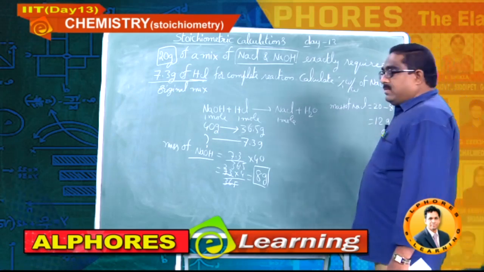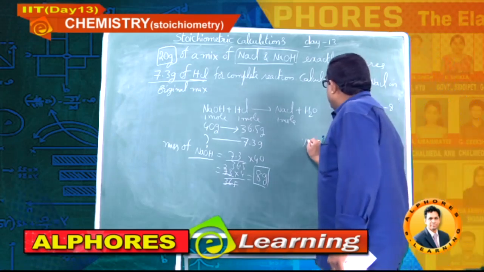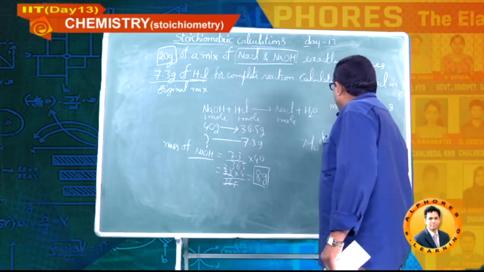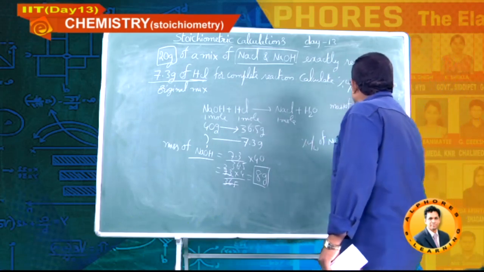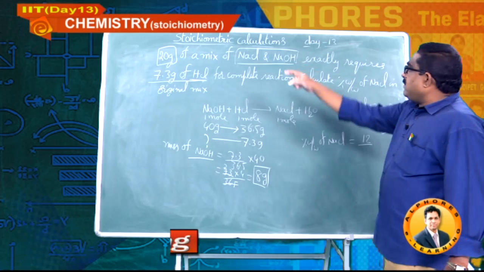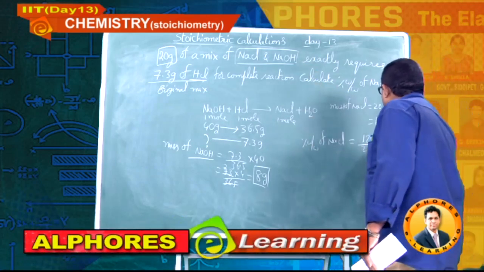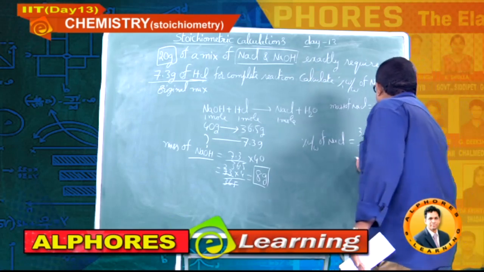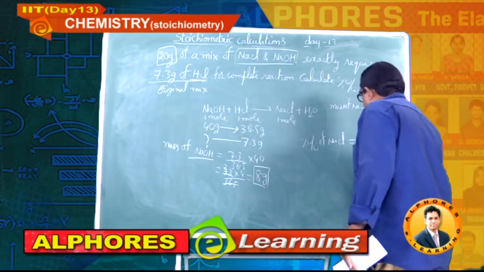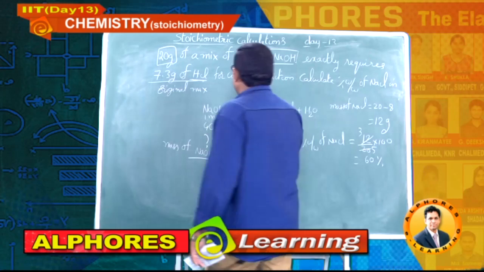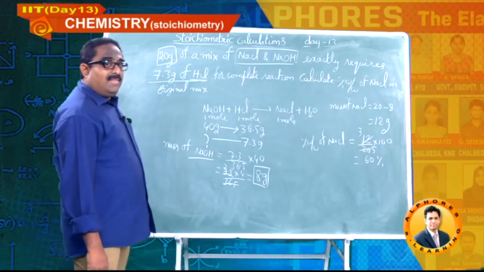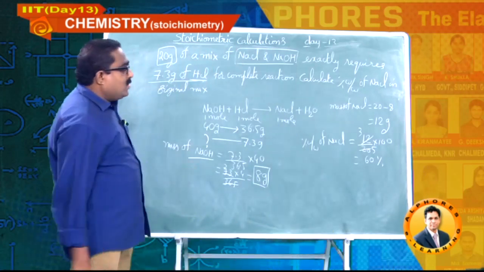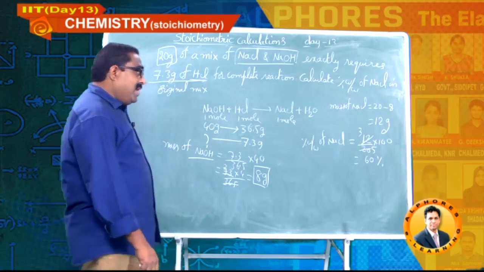Now mass percent of sodium chloride is 12 by the total mass of the mixture 20, into 100, that is 60%, the answer for this question. So this is the analysis of a mixture of sodium chloride and sodium hydroxide.